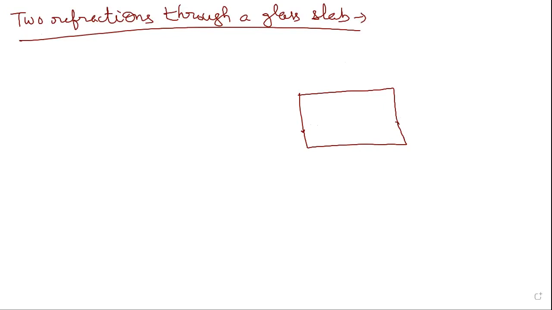When the ray of light comes here, we know that this is the normal, this is the angle of incidence, and this is the normal. Let this point be A. Now, as this is air and this is glass, the ray of light will bend towards the normal. So this is the angle of refraction.